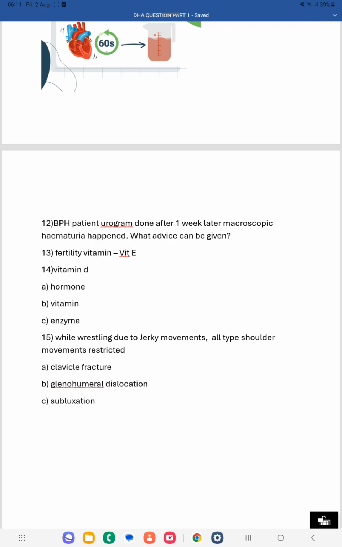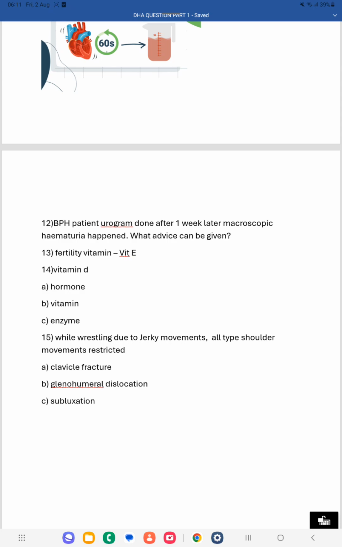Next one is the fertility vitamin. The option vitamin E is the fertility vitamin, because vitamin E is essential and its main function is its antioxidant property. So the main vitamin which helps in fertility is vitamin E. Next one was vitamin D. What is vitamin D? They asked whether it is a hormone, vitamin or enzyme, like that options they have given.